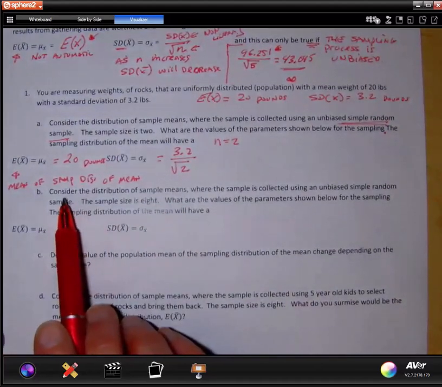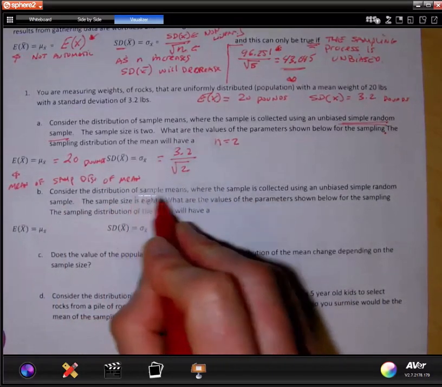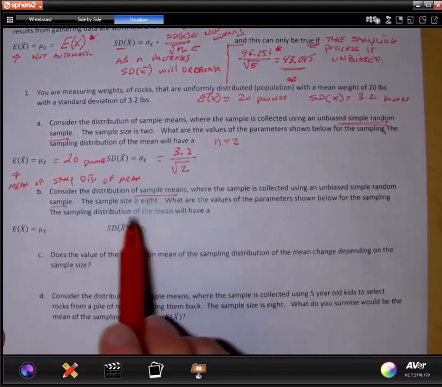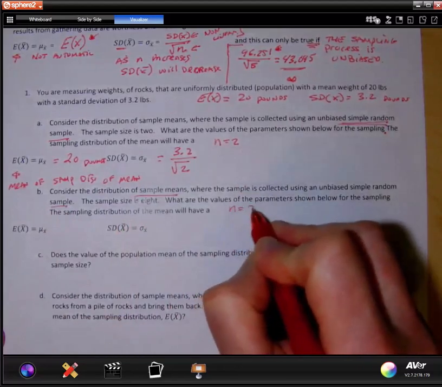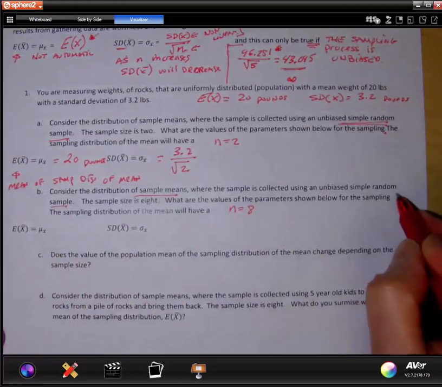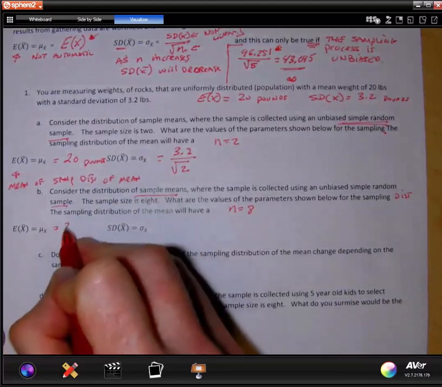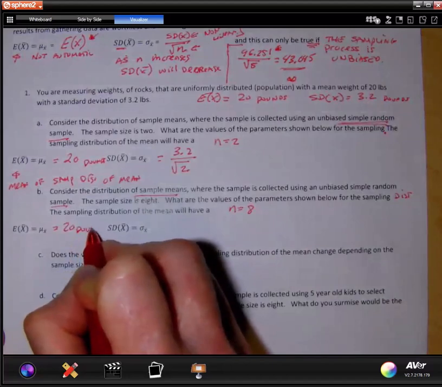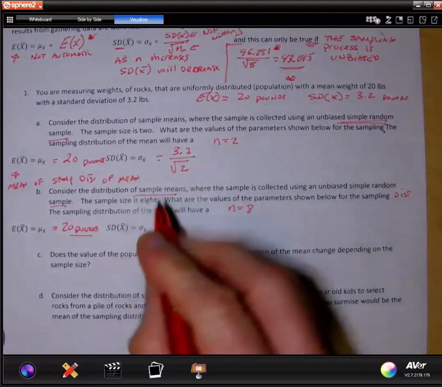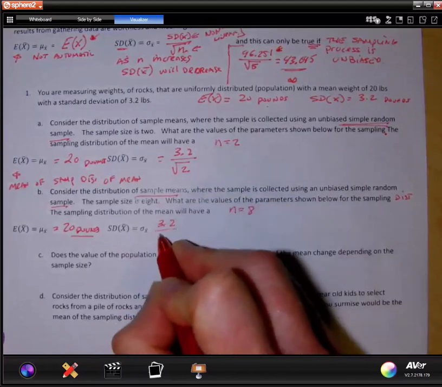Okay, get to another one here. Consider the distribution of sample means. Again, it's the distribution of all possible sample means, when the sample is collected using an unbiased simple random sample, and the sample size is 8. What are the parameters shown below for the sampling distribution? The sampling distribution of the sample mean will have a mean of 20 pounds. Why? Because the population mean is 20 pounds. What about standard deviation? Well, it'll be the population standard deviation divided by the square root of 8.